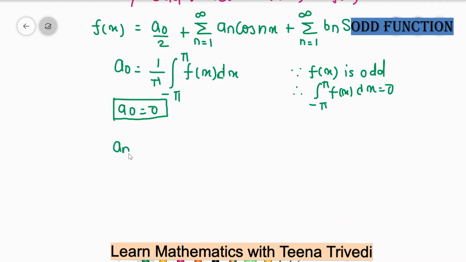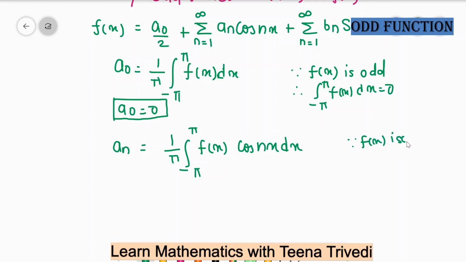To find the an value, an is equal to 1 upon pi, minus pi to plus pi, f of x cos nx dx. Since f of x is odd and cos nx is an even function.